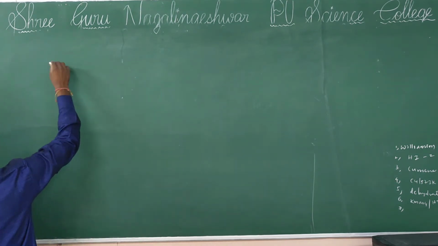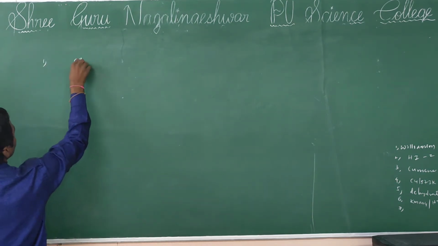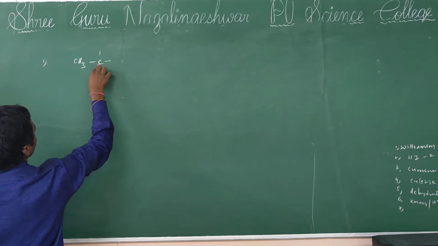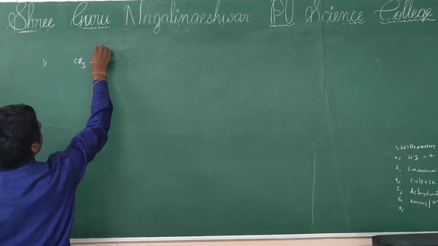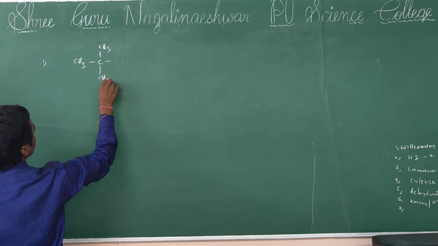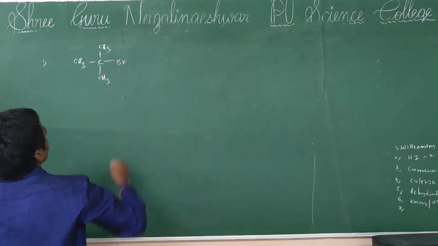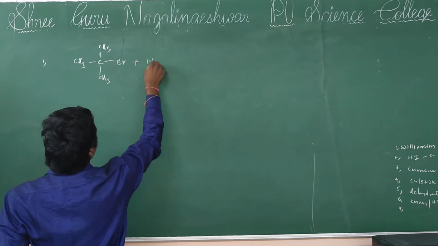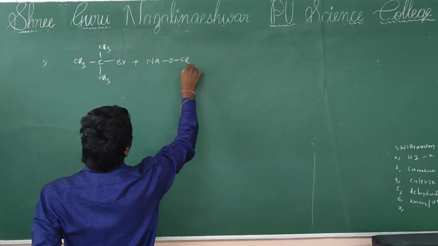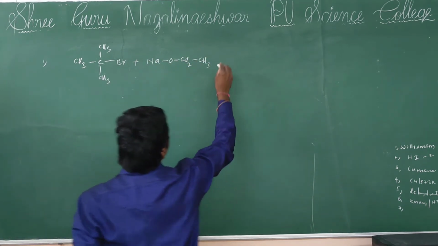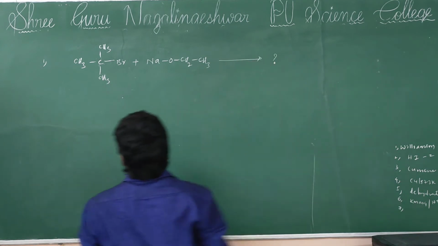In that, the first question: tertiary butyl bromide reaction with sodium ethoxide. Then what is the answer? It will be formed.